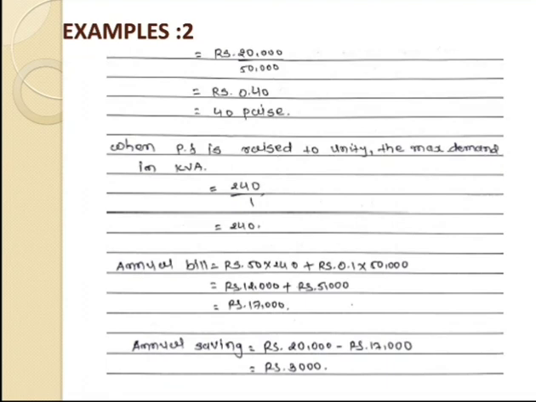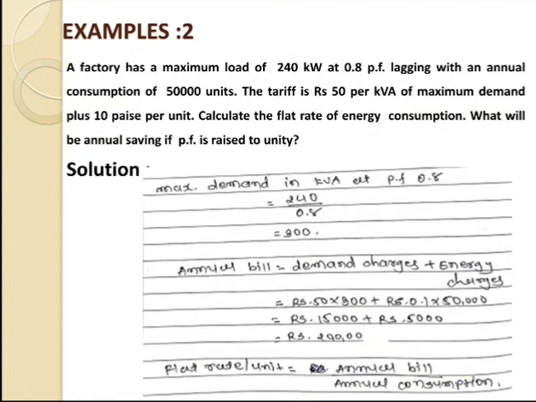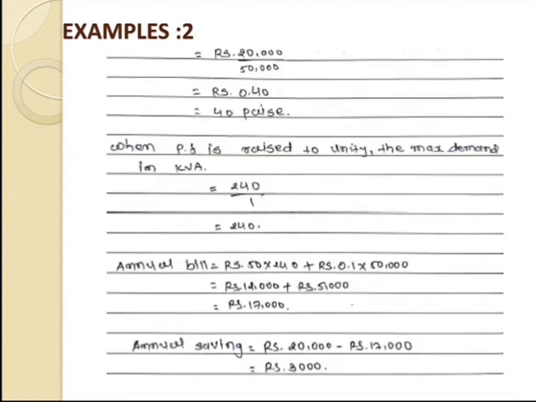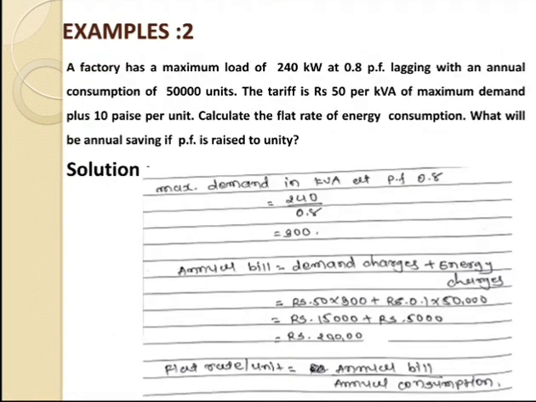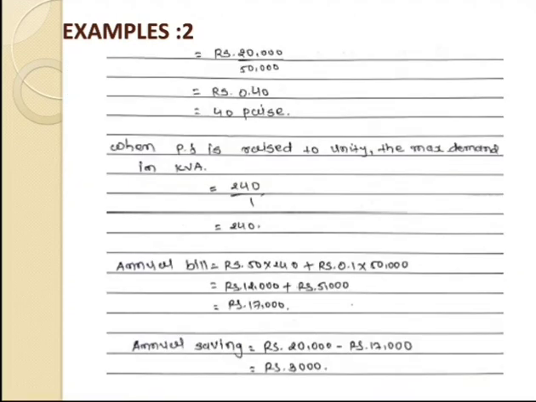Then we can go for the annual bill. As per the equation, demand charges plus energy charges. Demand charges are given as 50 and having a kVA of 240, plus unit charges, that is given as 10 paisa. So here we have written 0.1 rupees into units of 50,000.